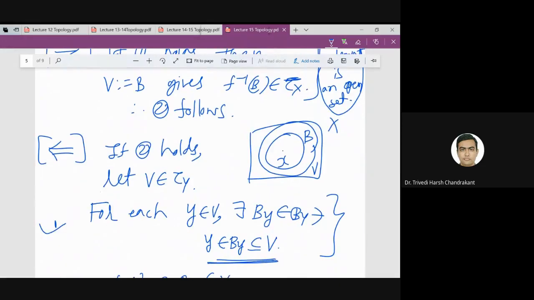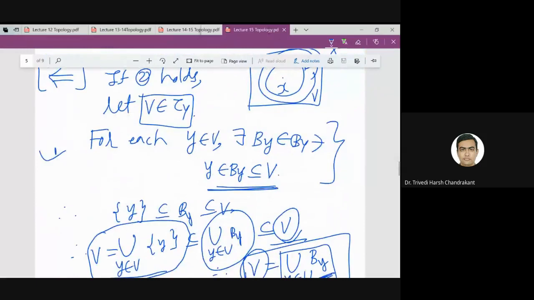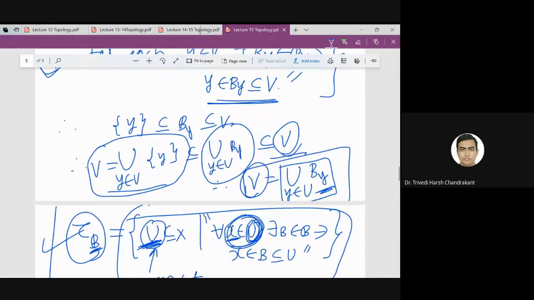So I started with open set V, and since V is an open set, it satisfies this property by the topology generated by the basis, and then using this we have shown that I can write V as a union of basis elements.